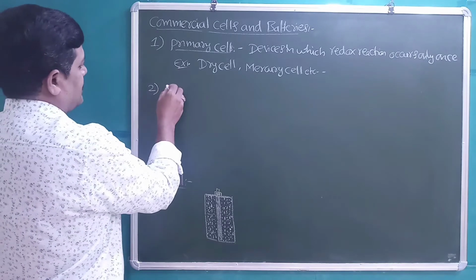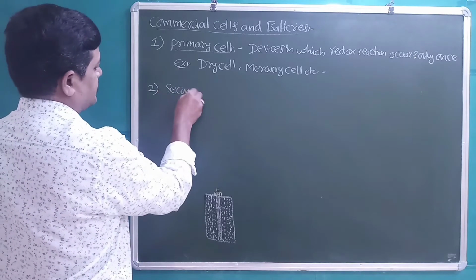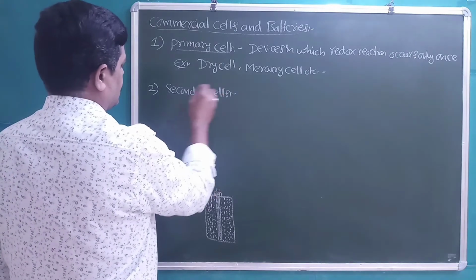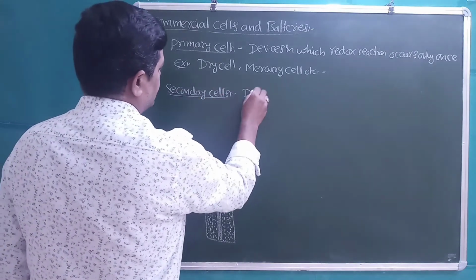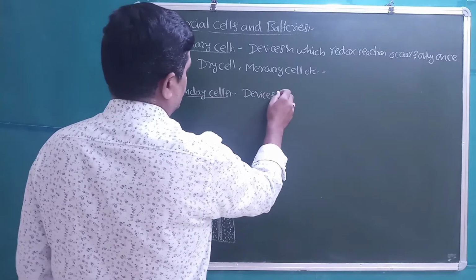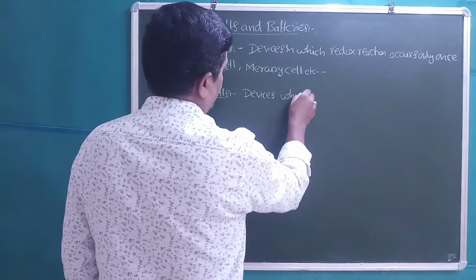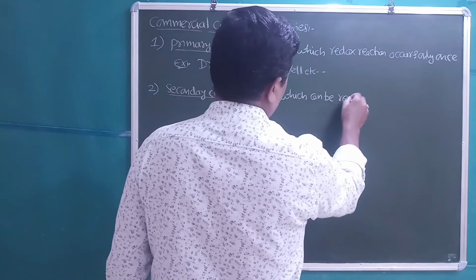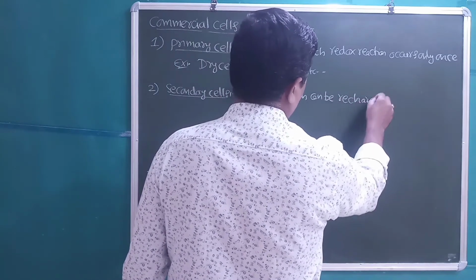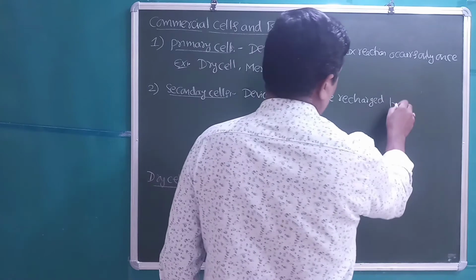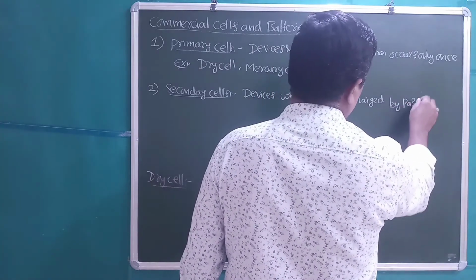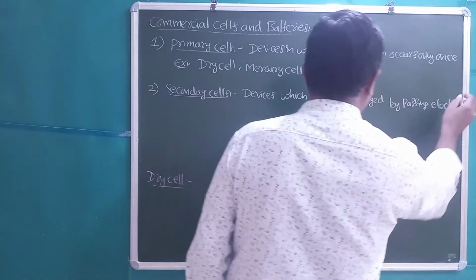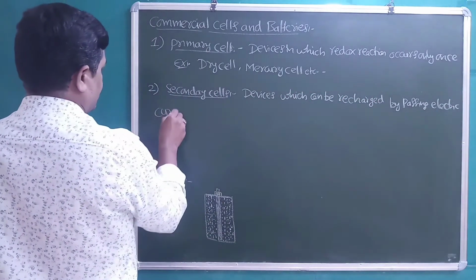The second type of cells are secondary cells. Secondary cells are the devices which can be recharged by passing electric current through them.